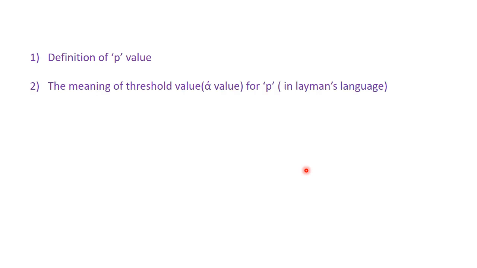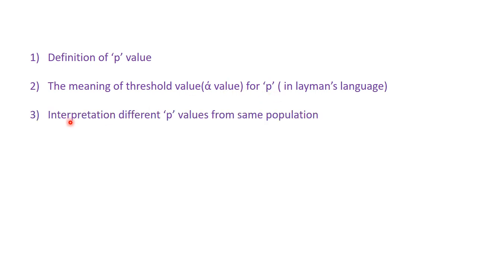Today we are going to discuss the definition of p-value, and the meaning of the threshold value for p, which we'll discuss in layman's language. We can also call it the alpha value or the significance value. How to interpret this alpha value, or why we need to keep it at 0.05 or 0.1, that we will discuss, and the interpretation of different p-values from the same population and its meaning, in this video.